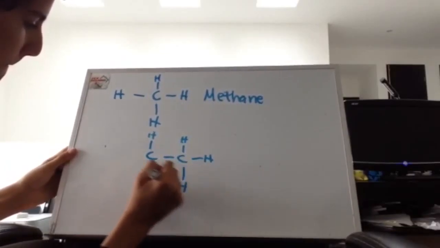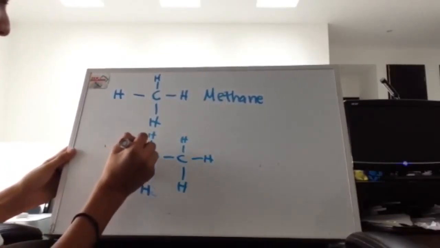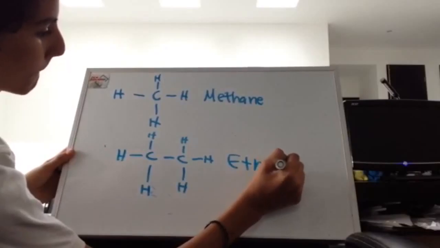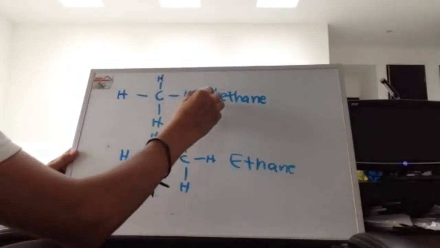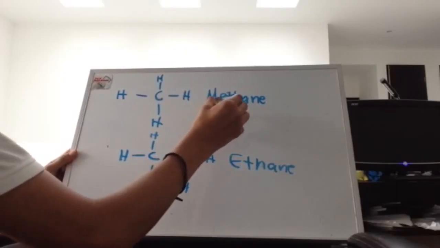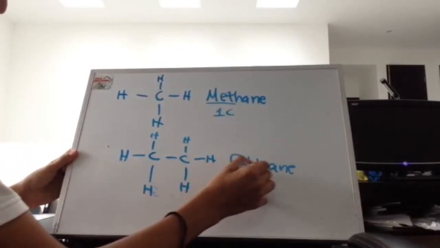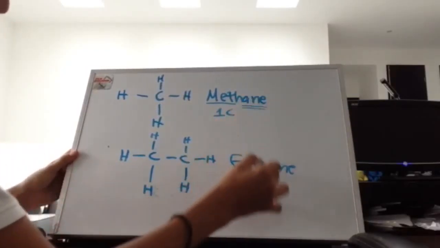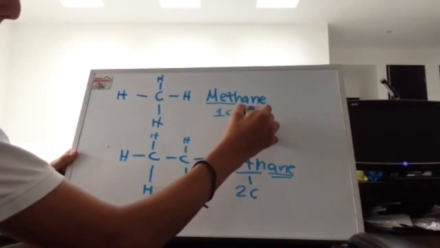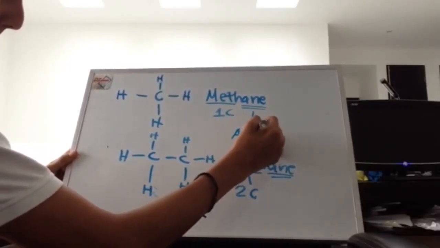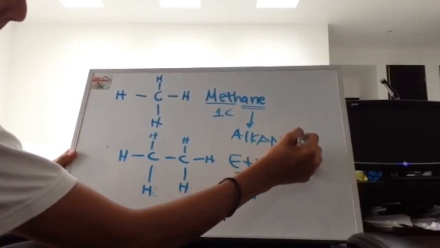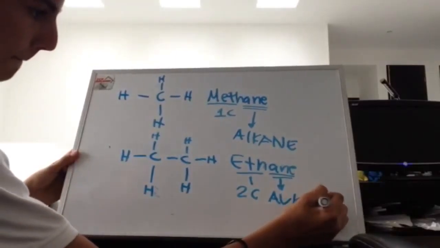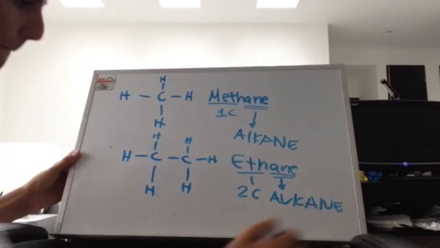This next one has 2 carbons and has hydrogens connected to 3, so it's called ethane. What in the name makes you think that it's 1 carbon? Meth means 1 carbon and eth means 2 carbons. And what gives the name? The classification of alkanes, aside from only using single bonds in the structural formula, is the name "ane" at the end of the word.